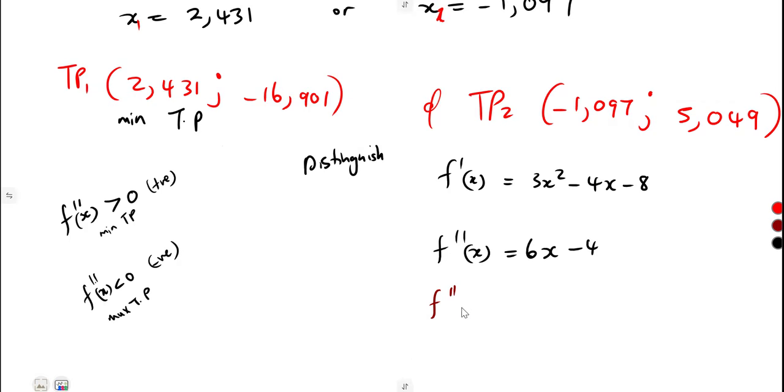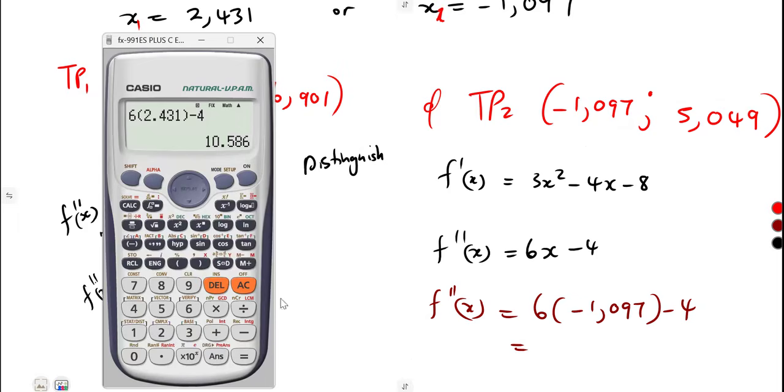So you do the same for the second turning point, where x is minus 1.097. You substitute that in place of x in the second derivative. As we can see, it's going to give us a negative value here, but anyway, just simplify that. 6 times minus 1.097 minus 4. That's negative 10.582.